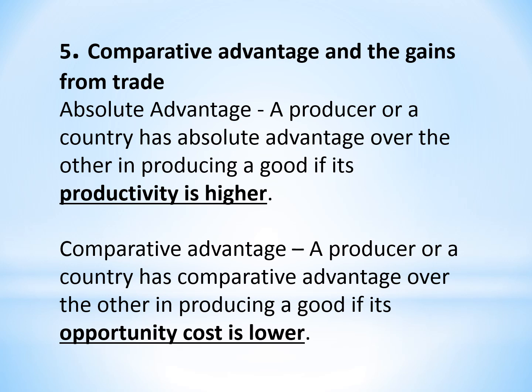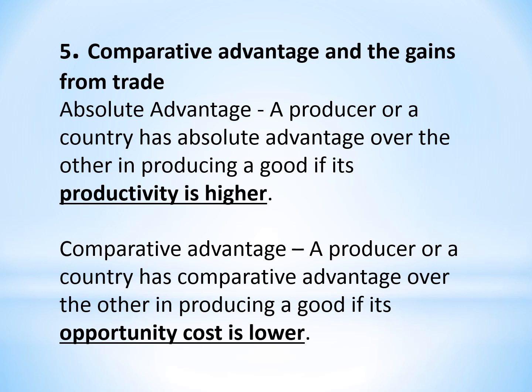Okay? Second concept, comparative advantage. A producer or a country has comparative advantage over the other in producing a good if its opportunity cost is lower. Remember, what is opportunity cost? It is what we give up in order to gain something, right? So in the first example, in order to make 100 sandwiches, you have to give up 50 dumplings.